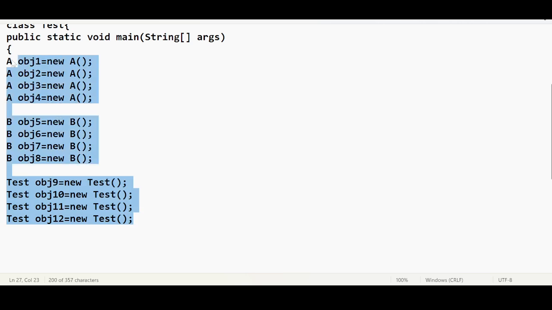But if you ever had to identify its type, or write code, without even looking at this, for example, I am taking another package. Inside this package, I want a class C. Inside this class C, I want to identify the type of the 12 reference variables which I have just created: obj1, obj2, obj3, obj4, up to obj12.